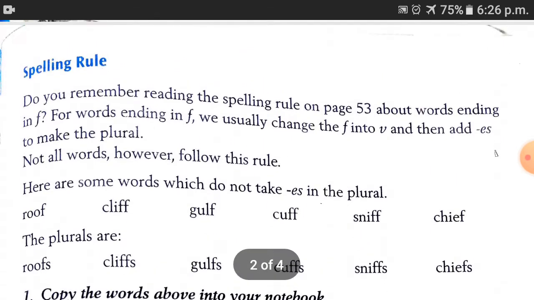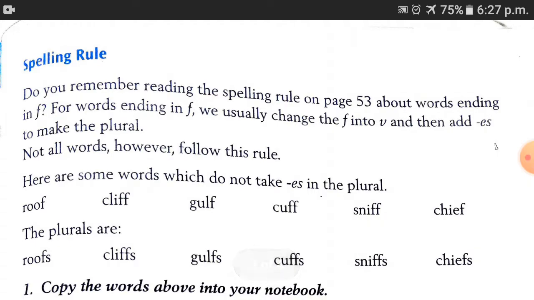Now, as vocabulary, we have to learn some of the rules for making plurals. We already learned that for words ending in F, we usually change that F into VES to make it plural. But some of the words don't follow this rule.